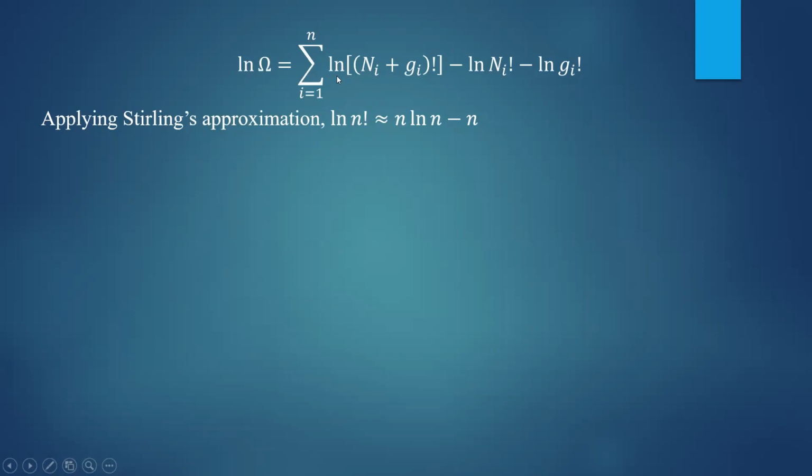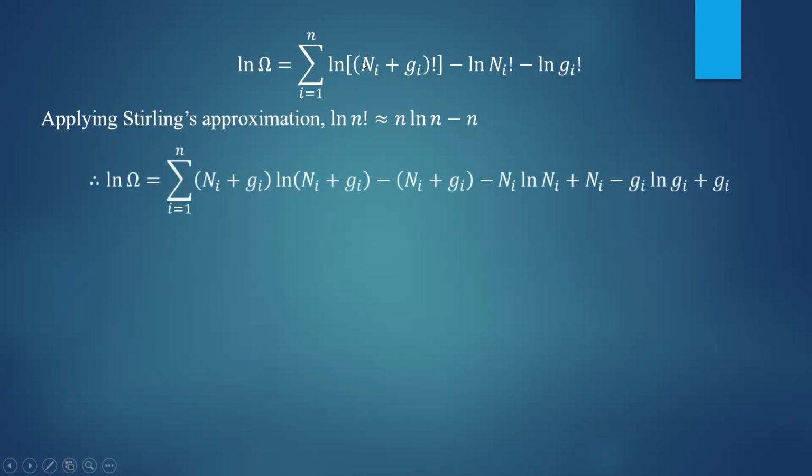So just apply here, ln of (ni plus gi) factorial can be rewritten as (ni plus gi) into ln of (ni plus gi) minus (ni plus gi). Then apply Stirling approximation for this term also. You will get minus ni ln ni plus ni, because minus into minus becomes plus ni. For the last term also you apply, you will get minus gi ln gi plus gi.